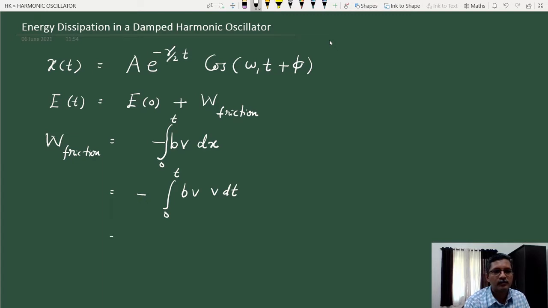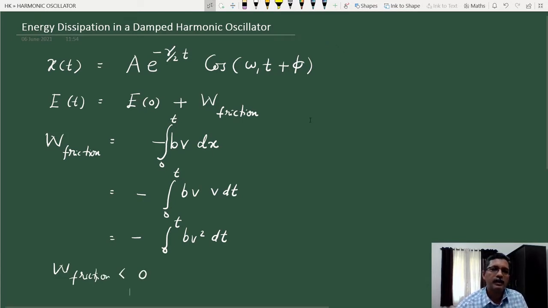So this equation becomes minus integral b v square dt. b is a constant, so we can see that the work done by the frictional force is negative. If work done by friction is negative, then it's clear that energy at a later time t will be less than the energy at the initial time. That means the total energy of the oscillator will decrease.